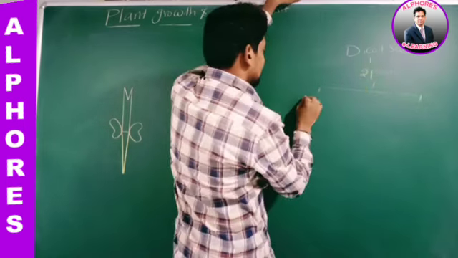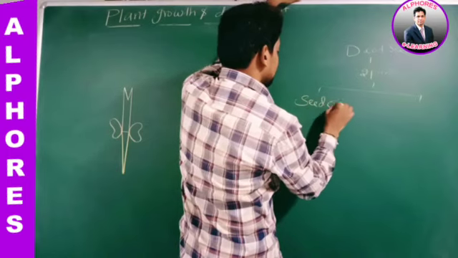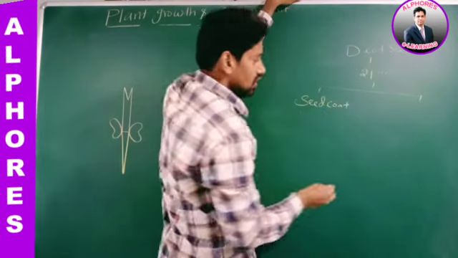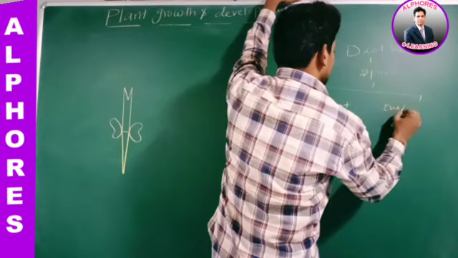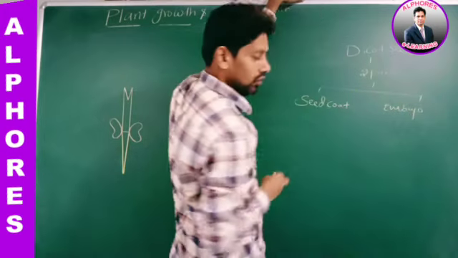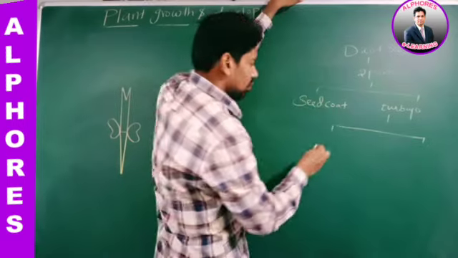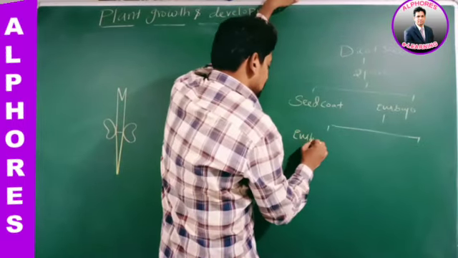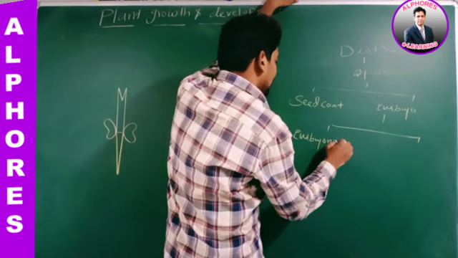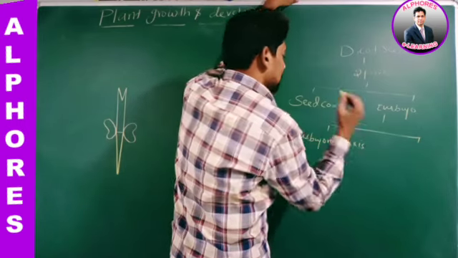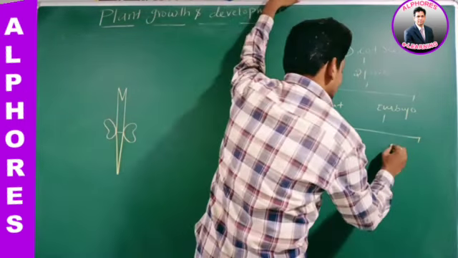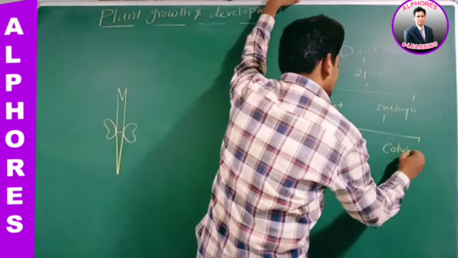First one is the seed coat. What is the second one? Embryo. This embryo again contains how many parts? 2 parts. What are they? Embryonal axis is the first part. And what is the second one?